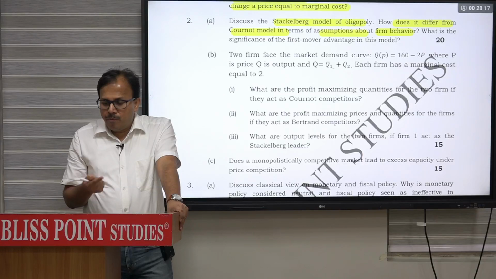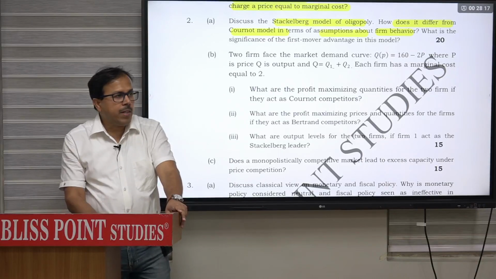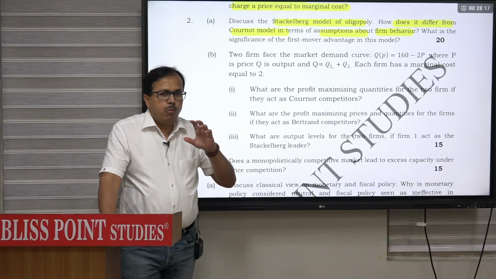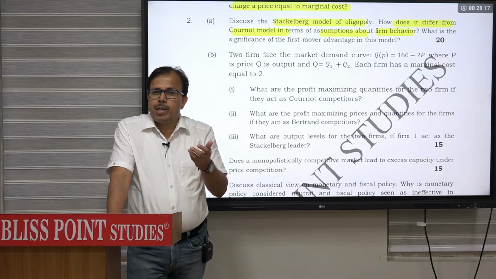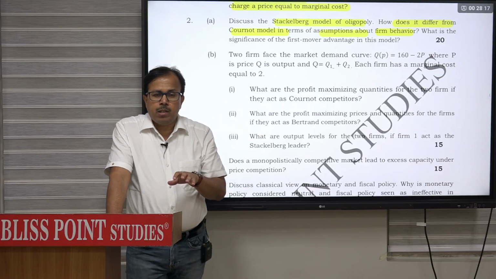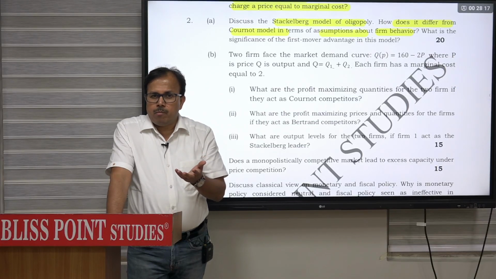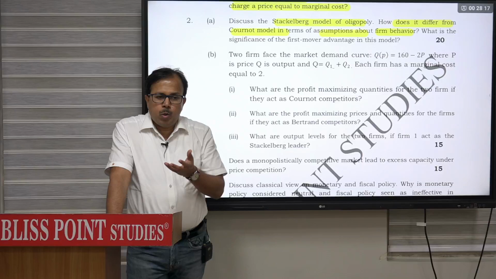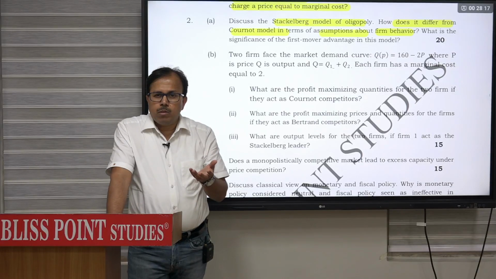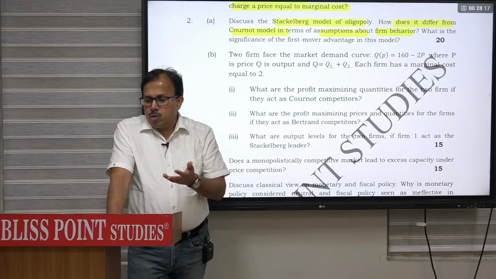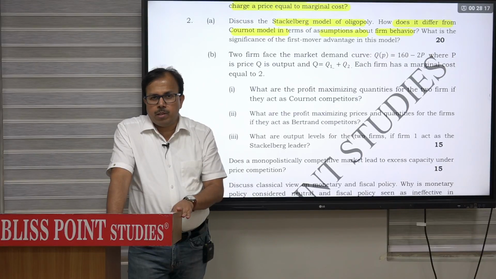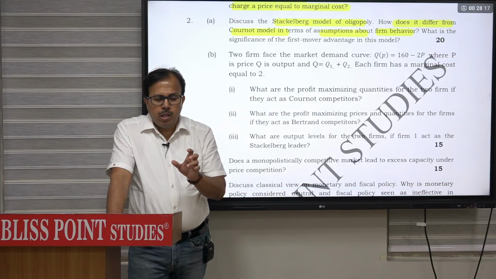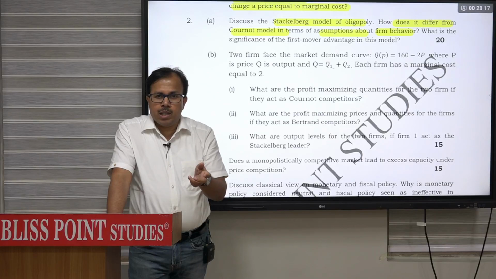And what is the significance of the first mover advantage? The significance is the leader who will move first will produce more quantity. Thereby you force the competitor to react by producing less quantity. Product homogeneous है, so price of the product will remain same. So naturally the firm producing more will have more revenue. Firm producing less will have less revenue. So the firm producing more will have higher profit. Firm producing less will have a lower profit. That is the significance of first mover. So in that sense you say first mover advantage.